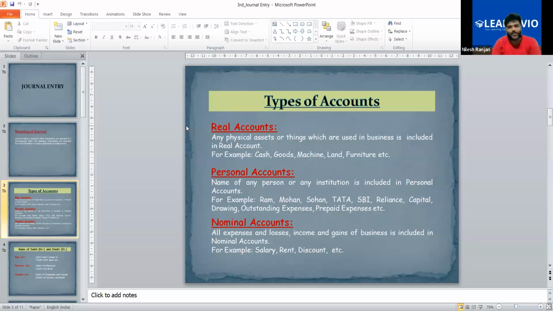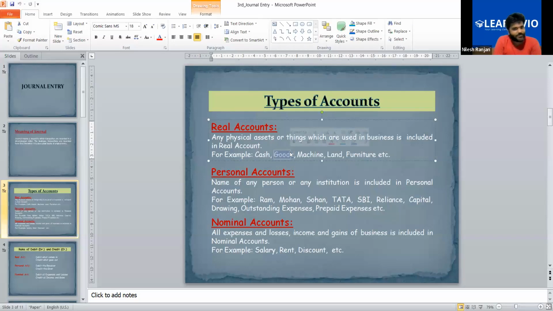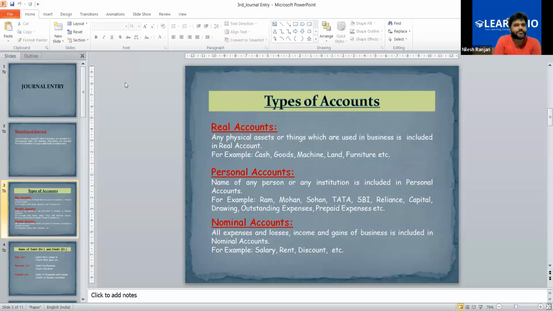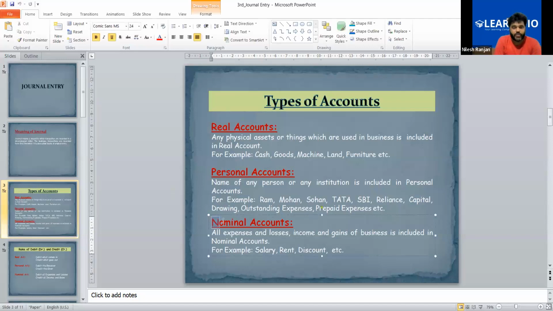We can say goods for that. Yes. In the beginning, you told me battery. That is goods stock. Okay. So cash, goods, land, furniture. Actually, furniture is an asset, but any electrical item like bulb, fan, these things are stock for that business. So that is real account. The third and last one is nominal account.